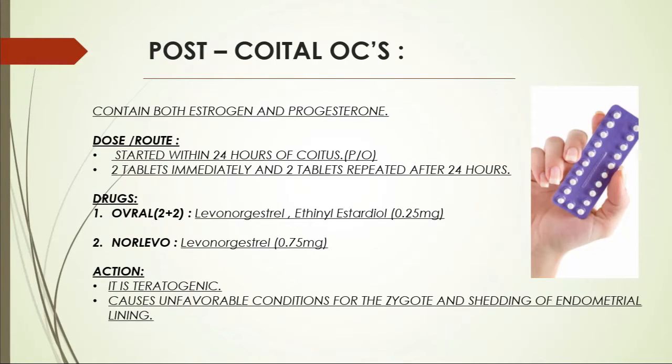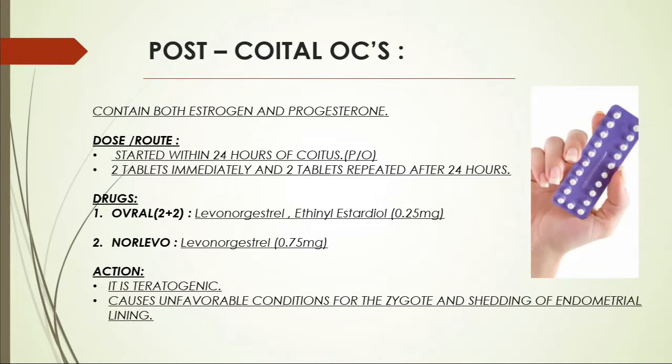As we saw, combination OC and progestin only OC both have similar kinds of action, but when we move on to the postcoital OC, it has some different actions. So let's move on to the postcoital OC. It contains both estrogen and progesterone. It is taken within 24 hours of coitus, 2 tablets immediately and 2 tablets repeated after 24 hours. Earlier the estrogen levels were higher, but nowadays both are the same amount.